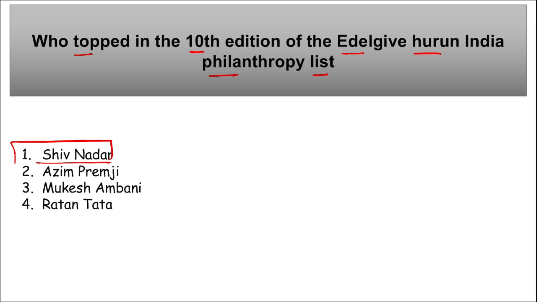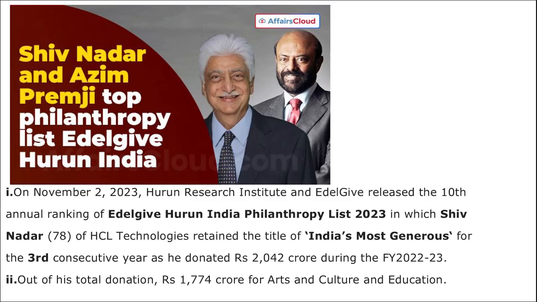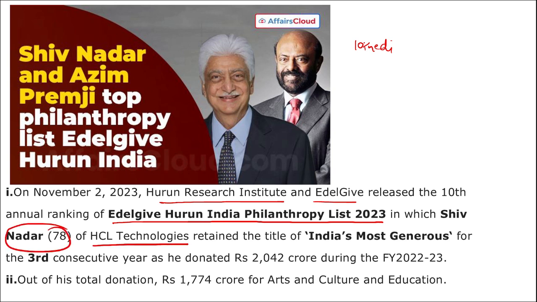I repeat, recently Huron Research Institute and Edelgive released the 10th edition of the annual ranking of Edelgive Huron India philanthropy list, in which Shiv Nadar, who is 78 now, of HCL Technologies retained the top position of India's most generous person, and who is a philanthropist who provides donations for various causes, that can be education, healthcare, and any other segment that will be helping the people who cannot afford basic things. Correct? So basically, to help the people and to give donations, this list was released.